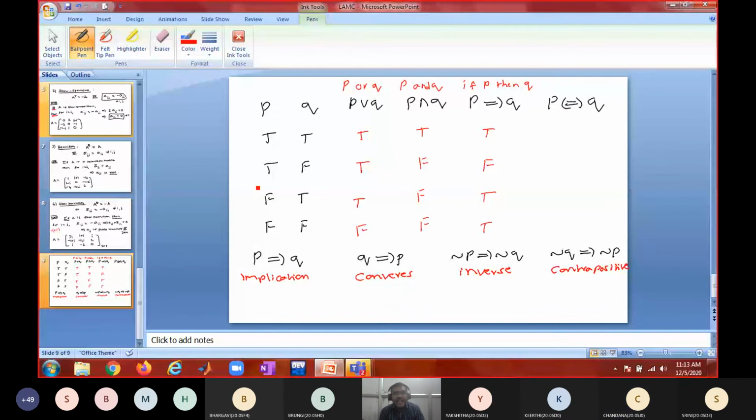That means they convey the same meaning. Do you think that converse and implication are the same? Do you say that P implies Q is nothing but Q implies P? No. Is telling it the other way also true? No, sir.